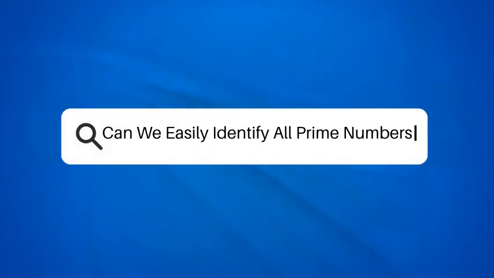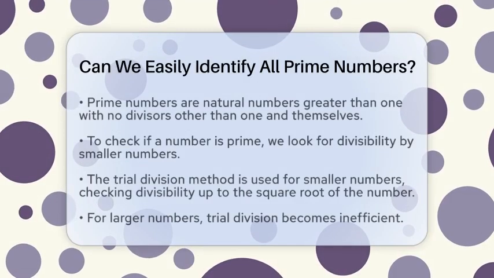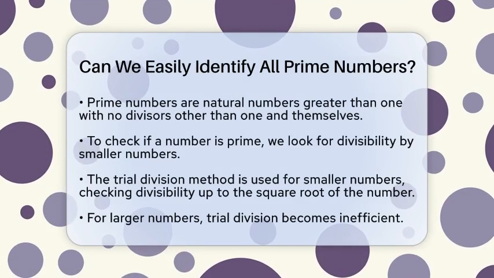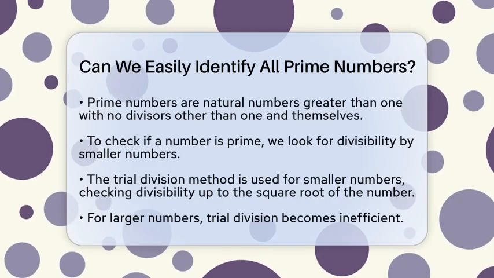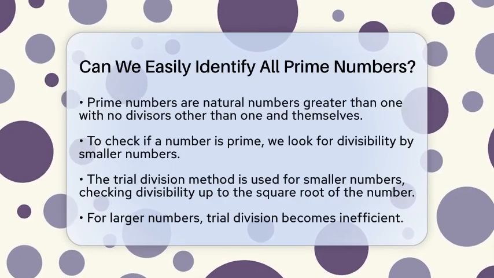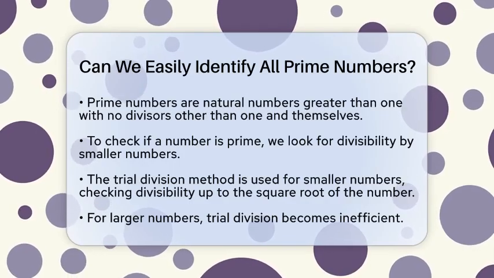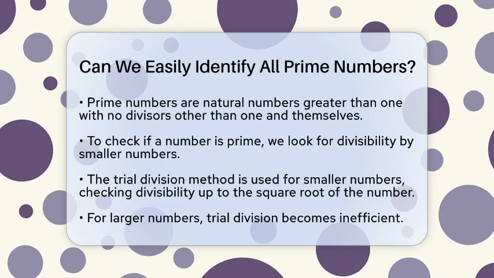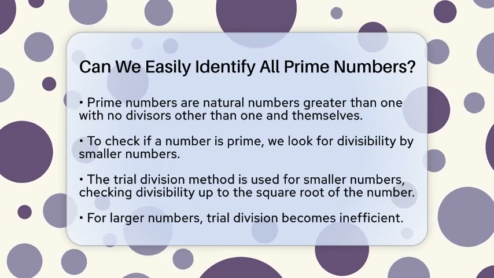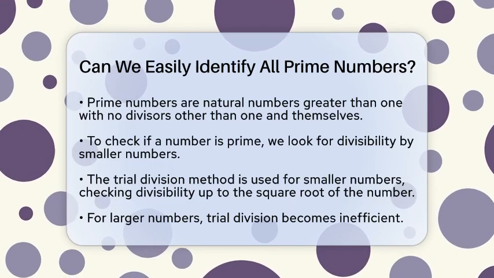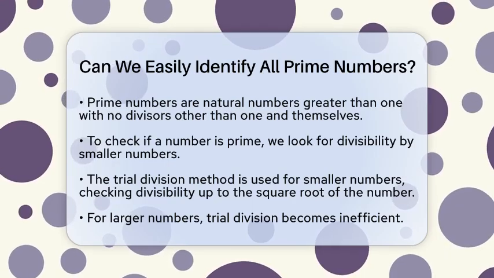Can we easily identify all prime numbers? Have you ever wondered if we can easily identify all prime numbers? Prime numbers are special natural numbers greater than 1. They have no positive divisors other than 1 and themselves. This means that a prime number cannot be divided evenly by any other number.